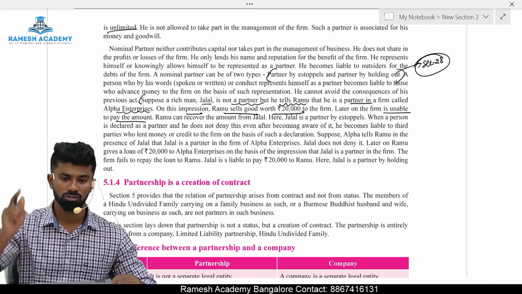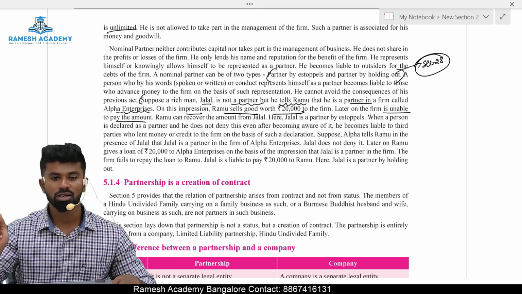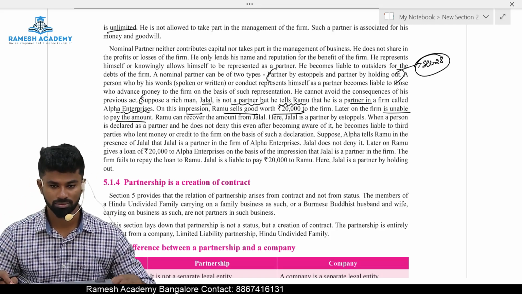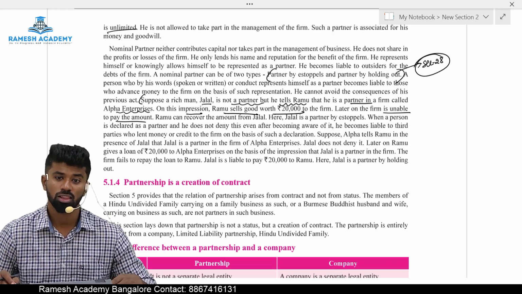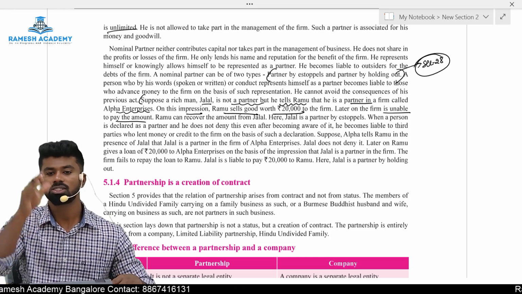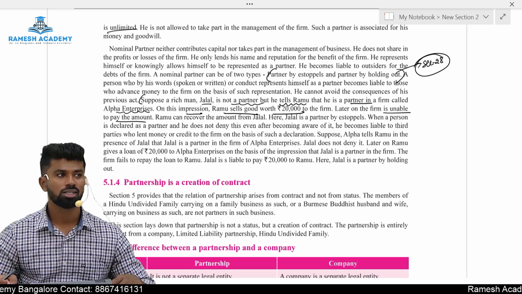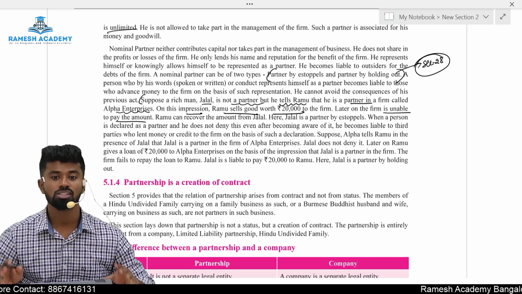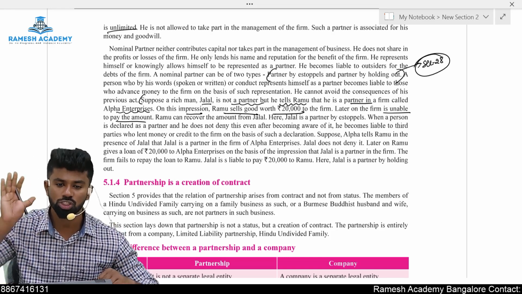For example, if you say you are married now, when liability comes, you can't say you are not married. Or if you promise a girl that you will marry her now, you cannot say, when the liability comes, I will not marry you. That is called the principle of estoppel. The court will stop you from doing that.